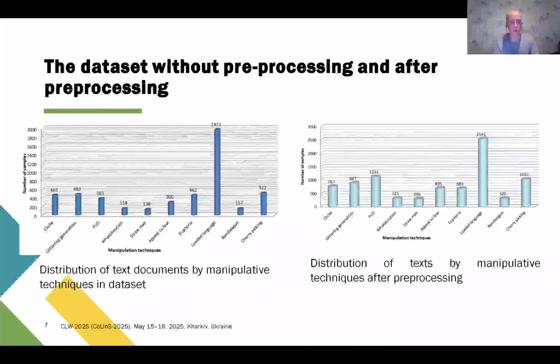Out of those, 2,589 are labeled as showing signs of manipulation, while 1,233 are not. A single document can be labeled with more than one manipulation technique. They are not limited to just one. Most of the documents are in Ukrainian, but during analysis we also found some entries in other languages. On this slide you can see the original dataset distribution of documents and the preprocessed version.